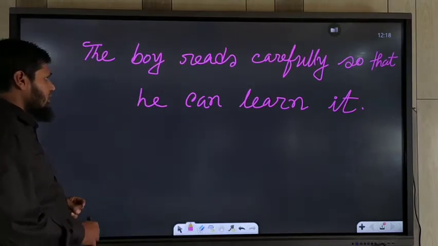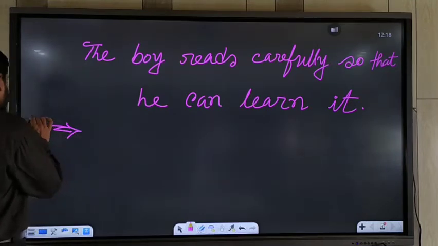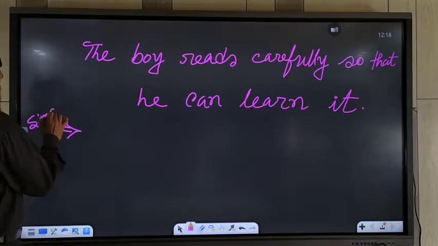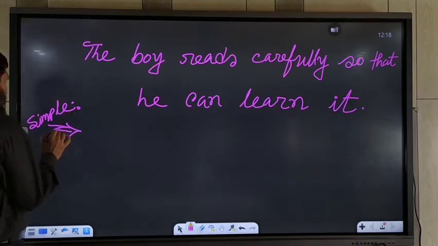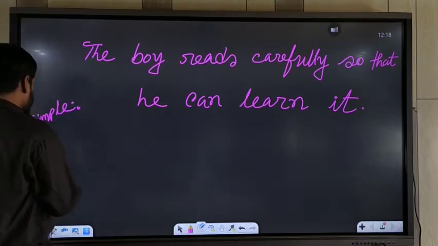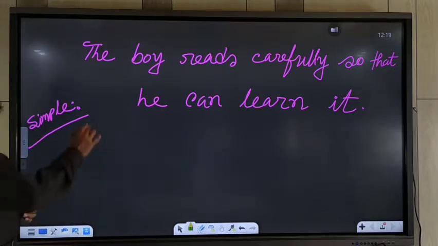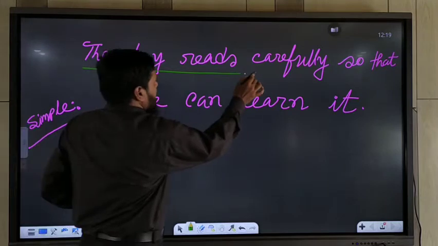So how will you change it into simple sentence? If you want to make it simple, then what will you do? If you want to change, you should use the principal clause at first.